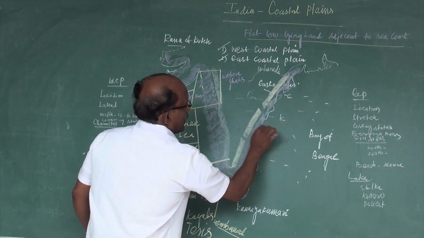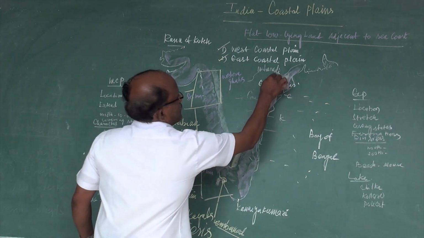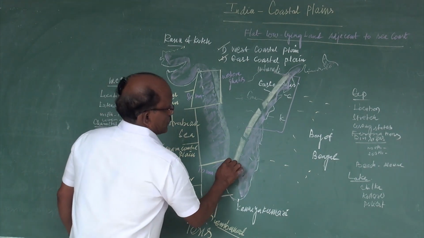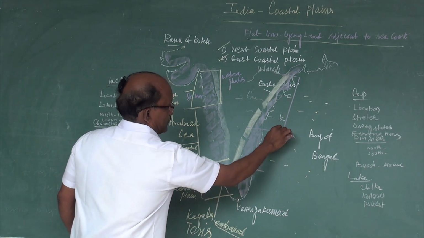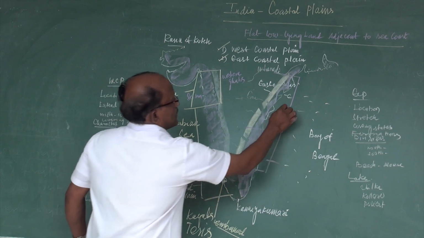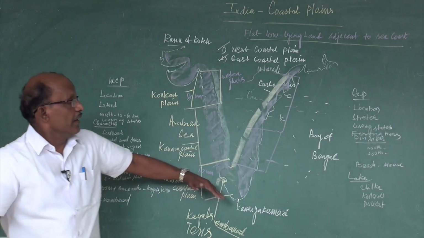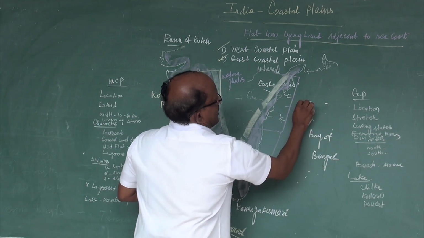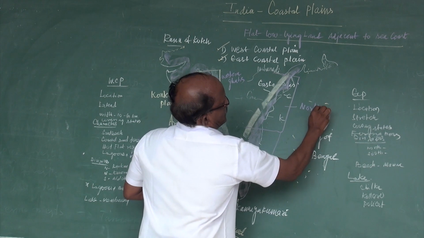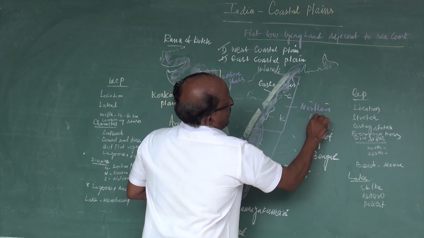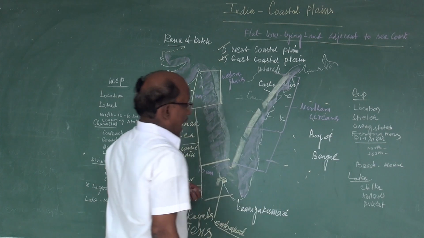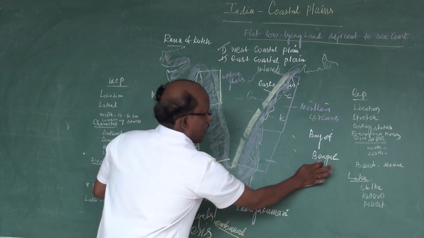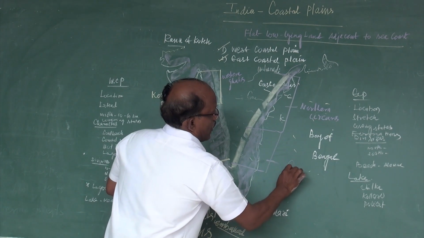One is the northern Sircars and another one is the Coromandel coast. The northern part of the eastern coastal plain is called northern Sircars. And the southern part of the eastern coastal plain is called Coromandel coast.